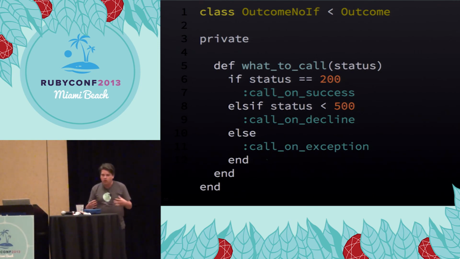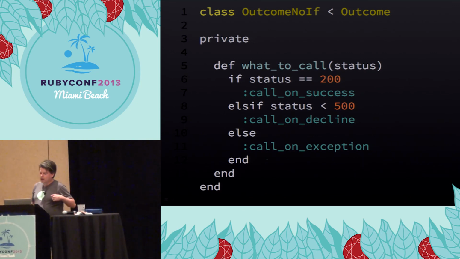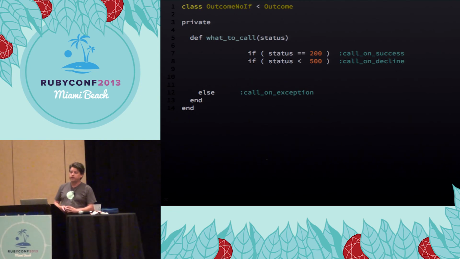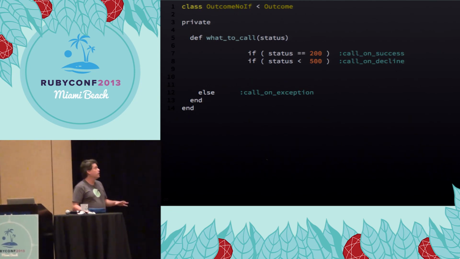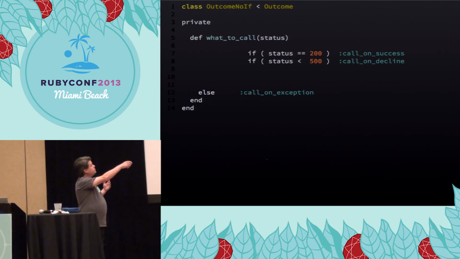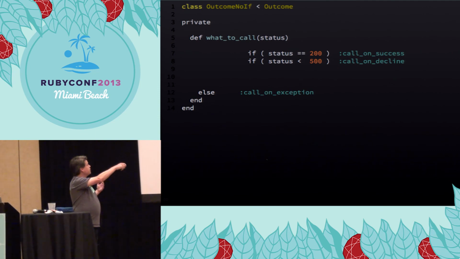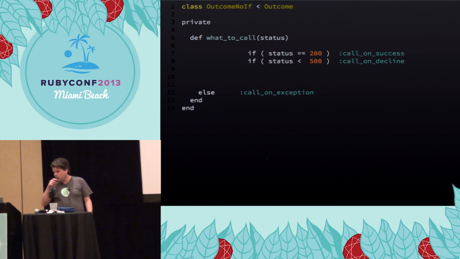So we could do this outcome type thing again. I mean, we could just keep doing outcomes within outcomes and all that, but somebody somewhere is going to have to compare two values and decide to do one thing or the other. So let's not do the outcome thing here. Let's try to do this a different way. The result is going to be super strange. So we're going to do a little pseudocode here. So what we have is we have some expressions, and if this expression is true, we want to do this. And if this is true, we want to do this, and all else we do that, right? That's the basic logic that we want.